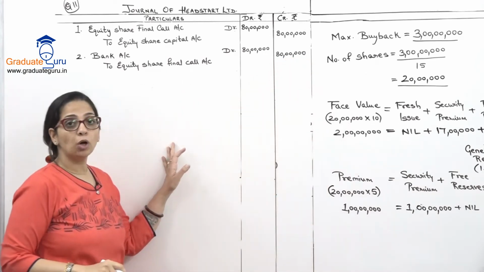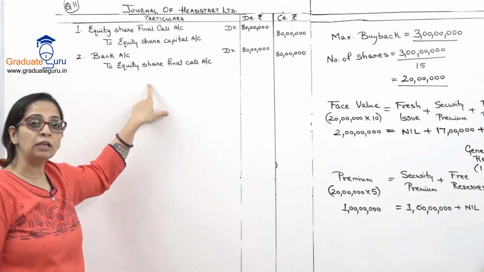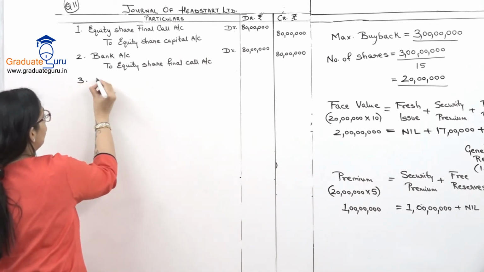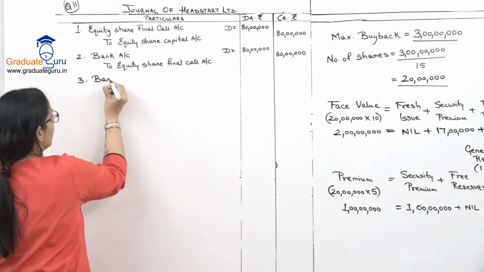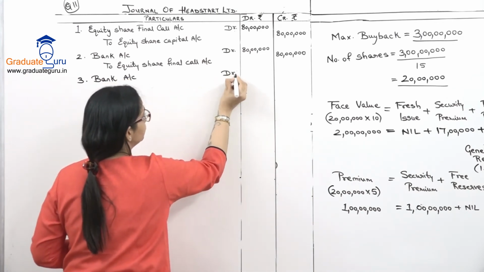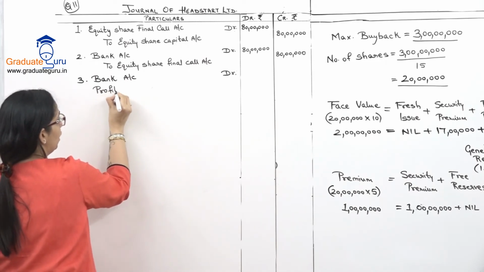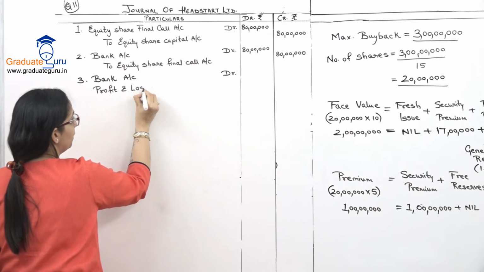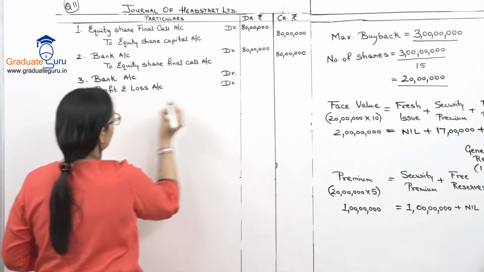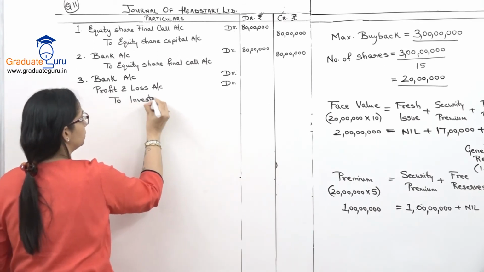Okay. If you want to pass narration, being final call made, being final call received. After that, there is sale of investments. So let's record that also. Bank account debit. Now this time the sale is at a loss. जब भी लॉस होगा प्रॉफिट एंड लॉस डेबिट हो जाएगा. सो प्रॉफिट एंड लॉस अकाउंट डेबिट टू इन्वेस्टमेंट्स अकाउंट.